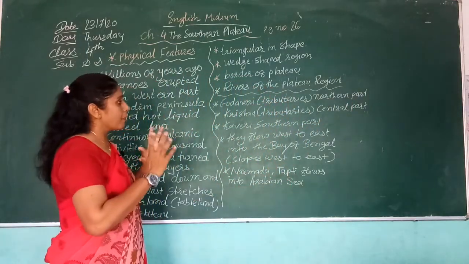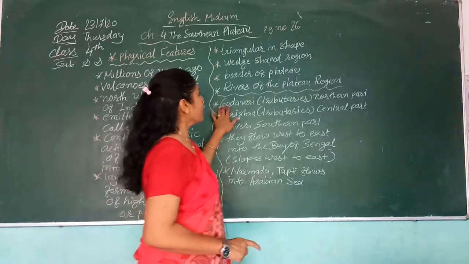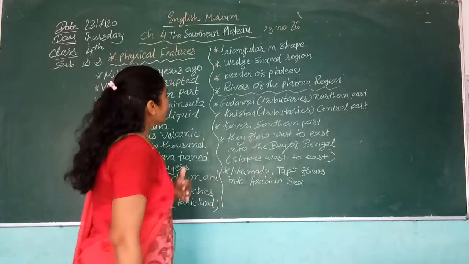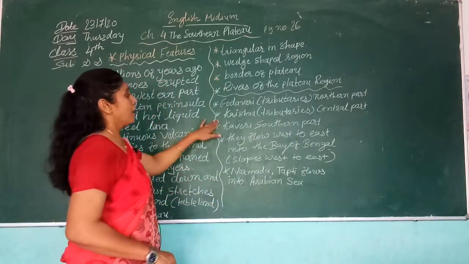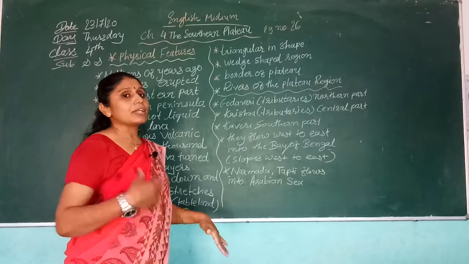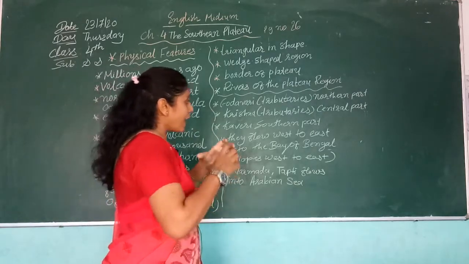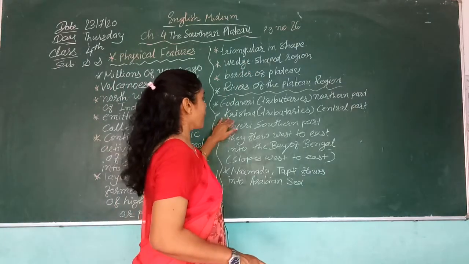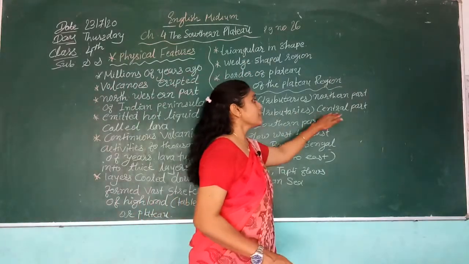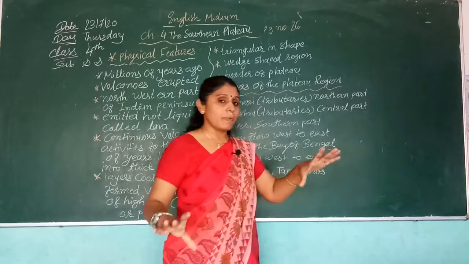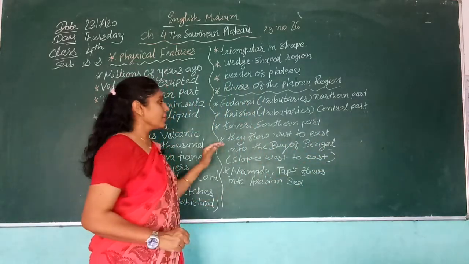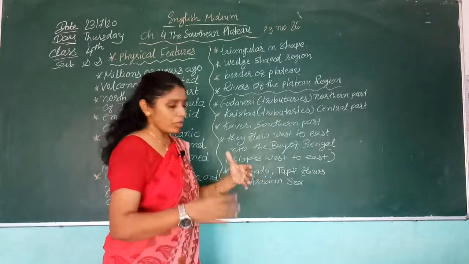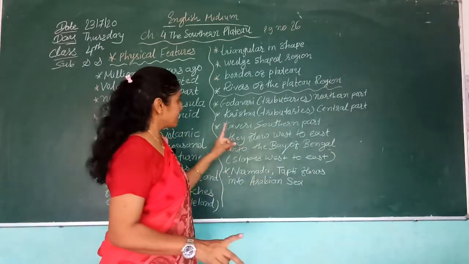The second, the Krishna river and its tributaries, flow in the central part of this plateau, and the Kaveri flows on the southern part of this plateau.